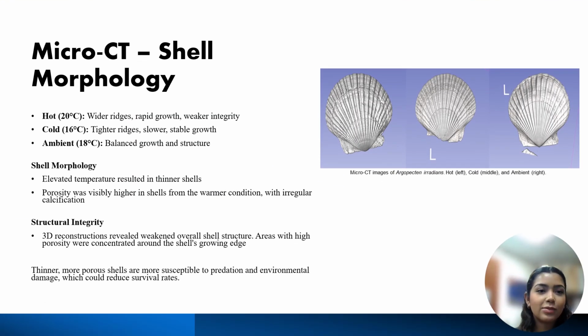From my micro-CT images, it can be observed that the hot group had wider ridges and rapid growth with weaker integrity, shown right here. The cold group had tighter ridges with a slower and stable growth, while the ambient group experienced a balanced growth and more structure. It was concluded that elevated temperature resulted in thinner shells, and that these 3D reconstructions revealed weaker overall shell structure in areas with high porosity or growth around the shell's edges.